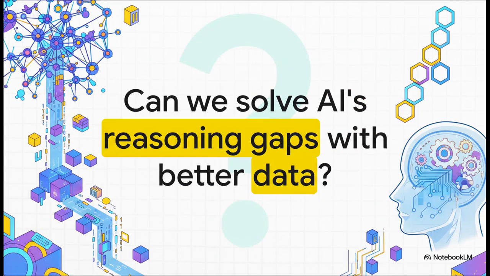So what's the big picture here? For a while now, the default strategy for making AI better has just been make the model bigger. But what HopChain really shows us is that for some of these incredibly tough problems, like multi-step logical reasoning, maybe the answer isn't a bigger model. Maybe it's just smarter data. It's kind of like realizing that to teach a student calculus, you don't give them a bigger library, you give them a better textbook and a well-designed curriculum. It really makes you stop and think, what other huge reasoning gaps in AI could we solve not with more computing power, but just by being more clever about the data we use to teach them?